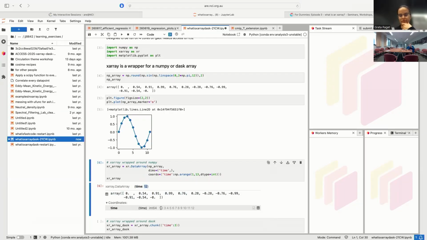Our time coordinates go 1 through to 12, but there's no limit on what these actually are. So if for some reason you've taken 4 measurements at different times, then you waited a year and you took another 4, your time coordinates could go 1, 2, 3, 4, 16, 17, 18, 19. So what Xarray does is it lets you attach that kind of metadata to your data and move it around together, instead of having these numbers that you have to remember what each of them means.